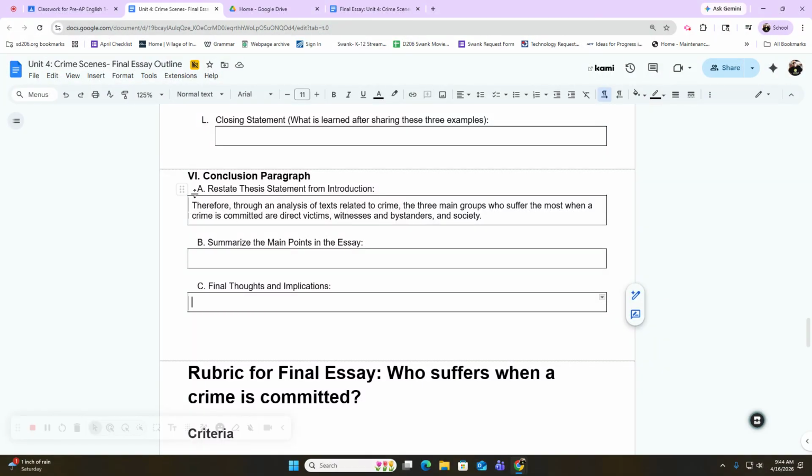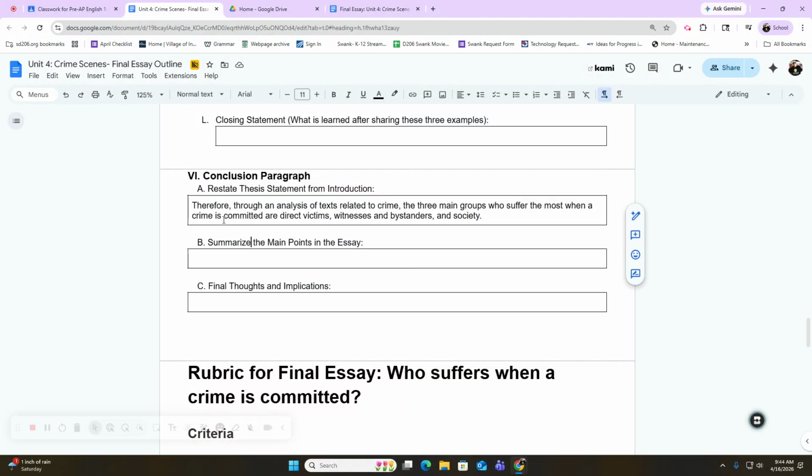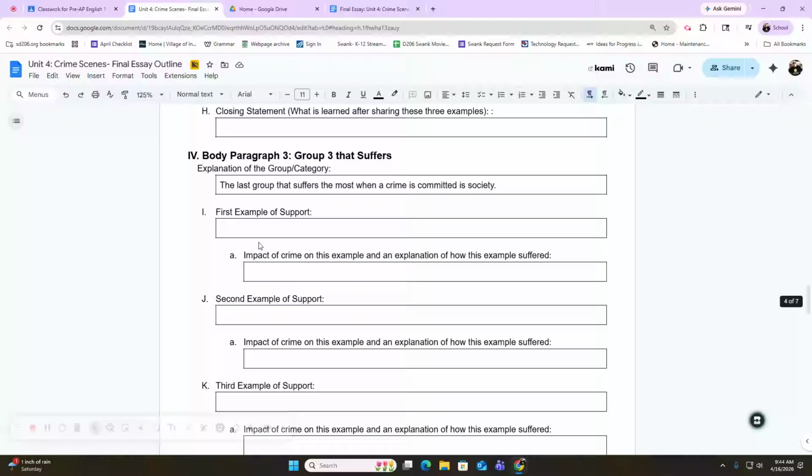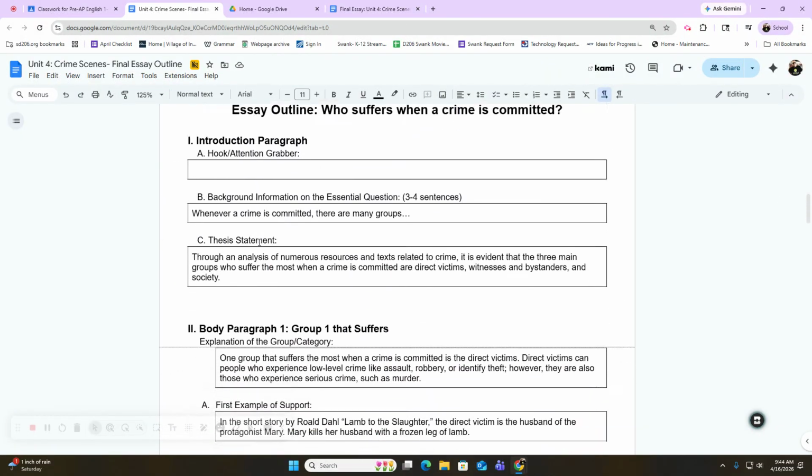Okay, if you're back, then I'm assuming all of these boxes are completed. And when you read your boxes in a row, they should kind of just flow together and have a nice final paragraph to your essay. All right? If that's the case, then all of your essays should be outlined. All of these boxes should be completed, which means you're ready to put it all together. Right? So how do you do that? Well, again, for this kind of essay, I'm just going to be making some blank things right here just to show you. And we've done this before.